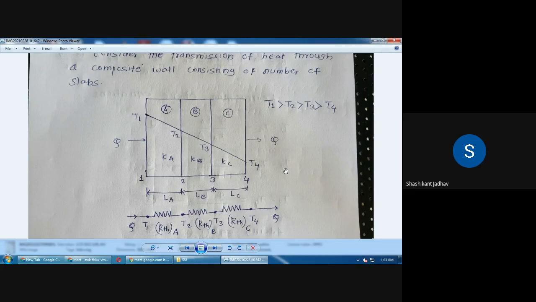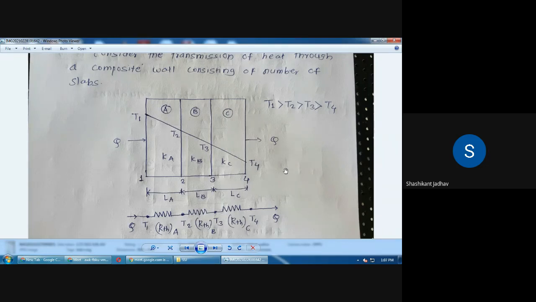Okay, then temperature distribution for the first layer, that is in between T1 and T2. And what is the resistance, that is thermal resistance for the layer A. Then similarly for the resistance 2, that is thermal resistance for B, and temperature range is T2 and T3. Similarly for the layer C, what is the resistance, that is thermal resistance for C, and the temperature range is T3 and T4.